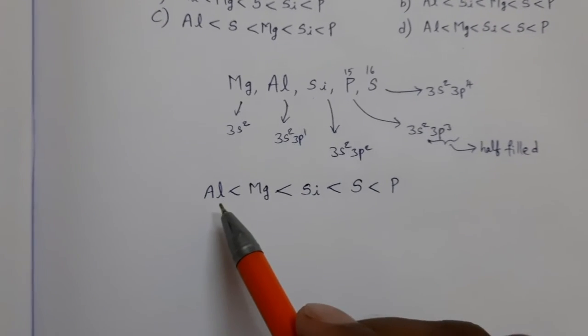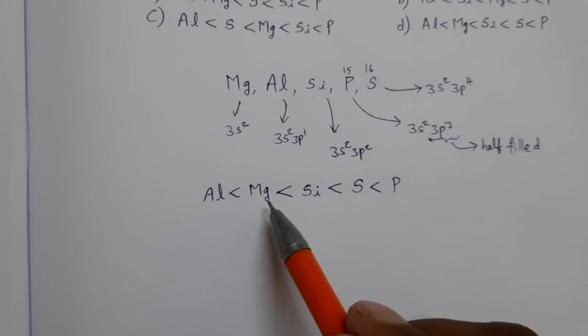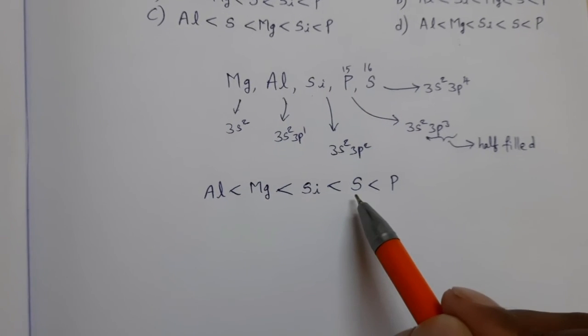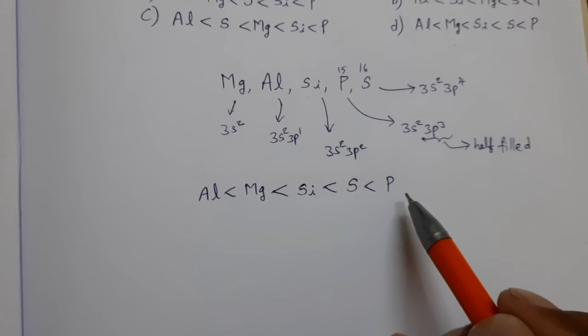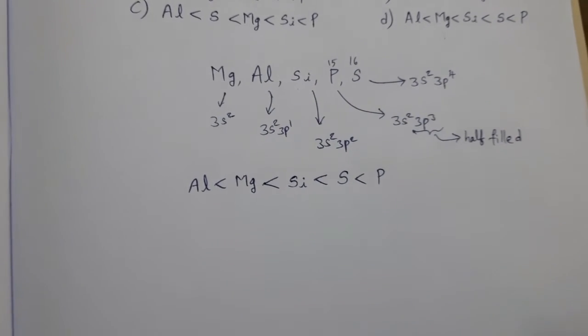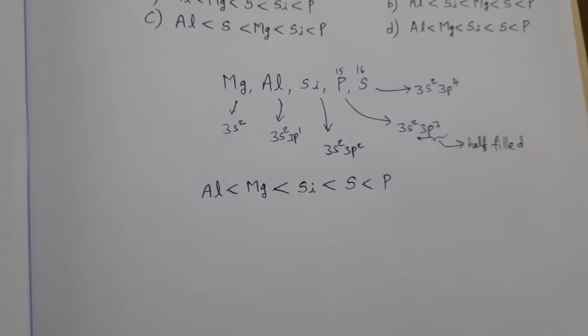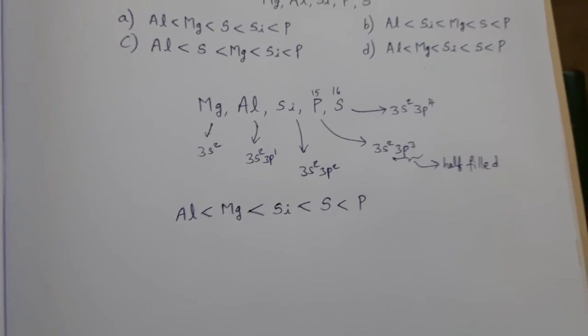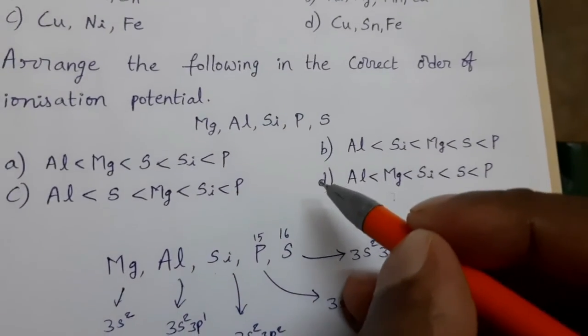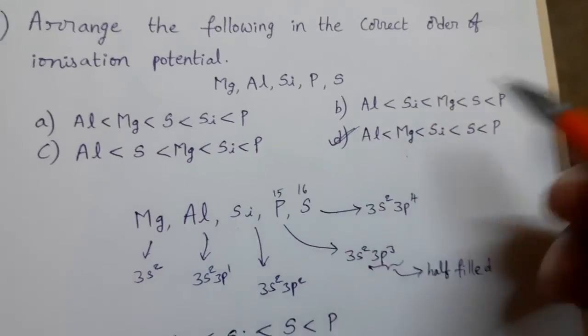Finally, what is the order? Aluminium less than magnesium, less than silicon, less than sulfur, less than phosphorus. So this is the correct order for ionization potential of the given elements. What is the suitable option? Option D is the answer.